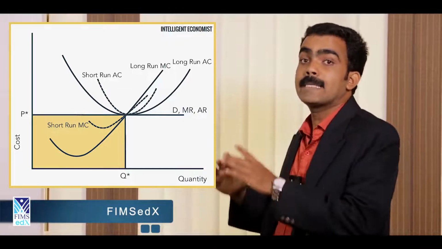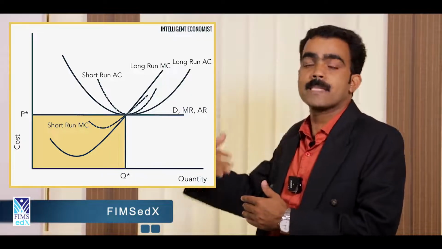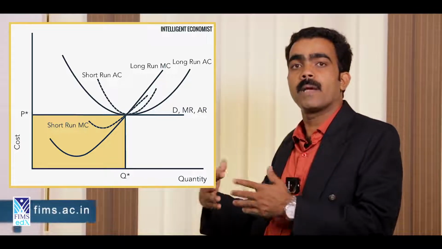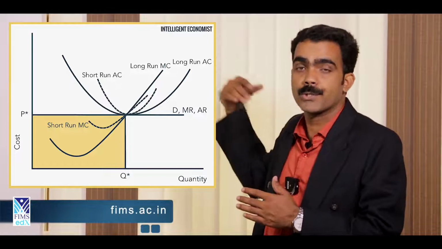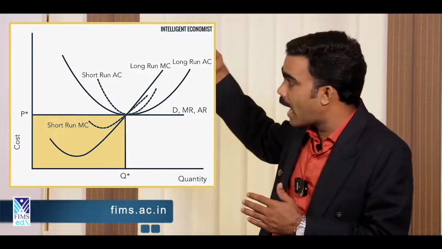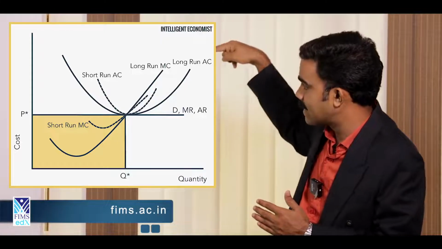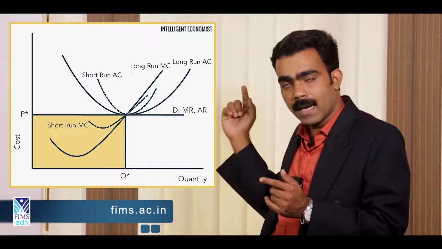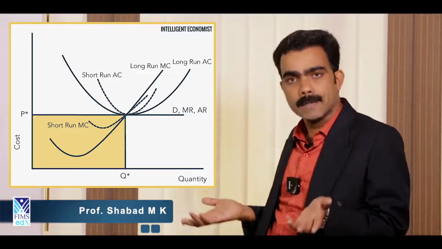So we are not getting excess profit as in the short run, because in the long run there is no excess profit. Everybody is competing together, so industrial profit is shared by all the players, and a single firm will not get extra profit like in the short run. It is something like LAR touching LAC. See the line, LAR is touching LAC. Actually AR and AC decide the profit. When AR and AC are the same line, it means there is no excess profit.